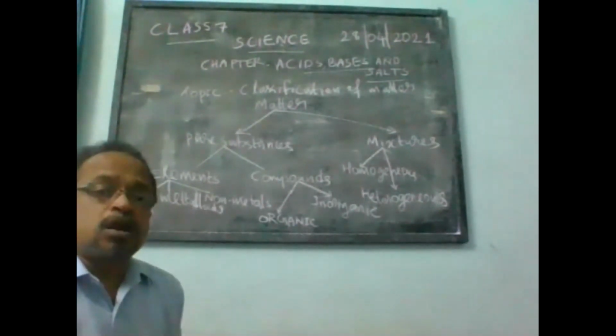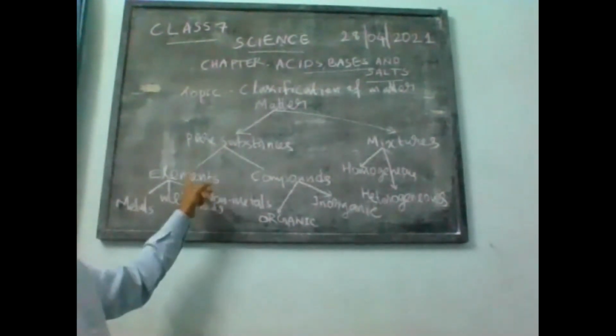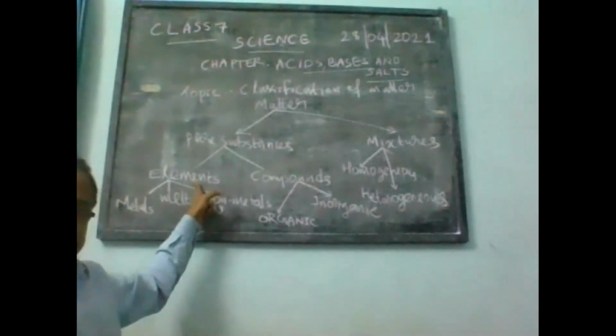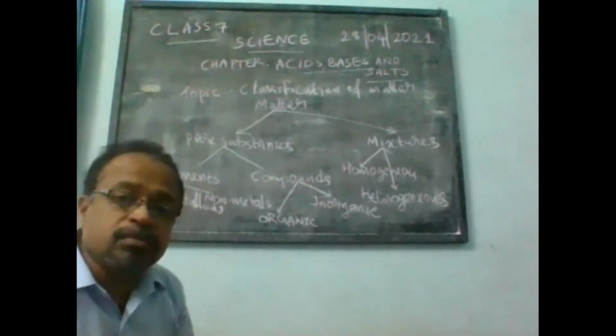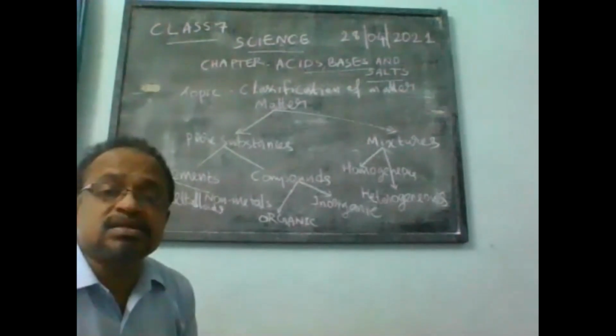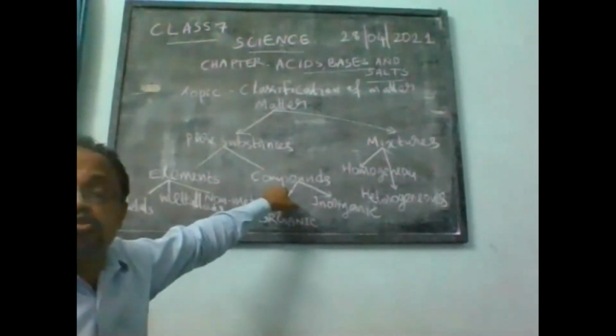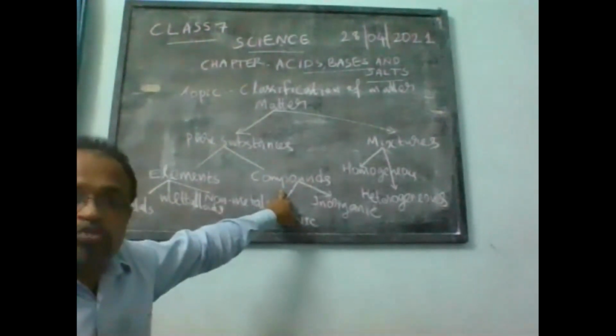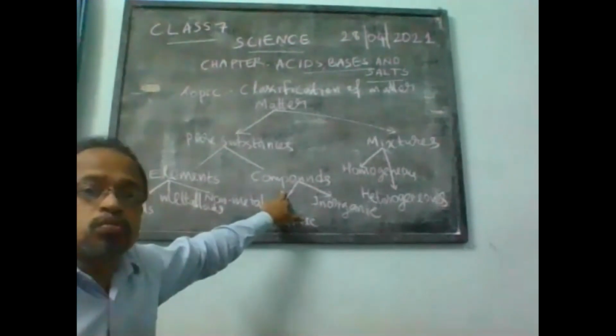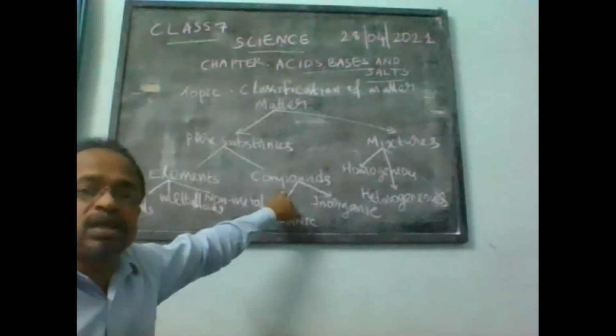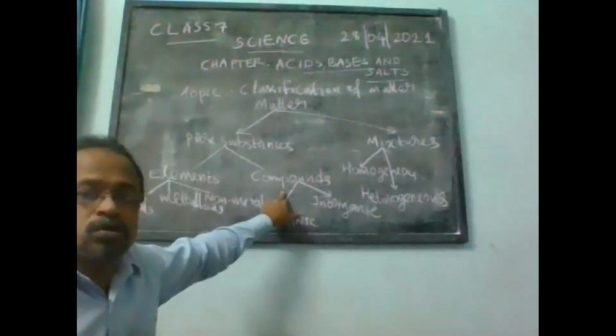We know about 118 elements. These elements combine in various ways to form millions of compounds. So far, the numbers of compounds counted are not perfect.